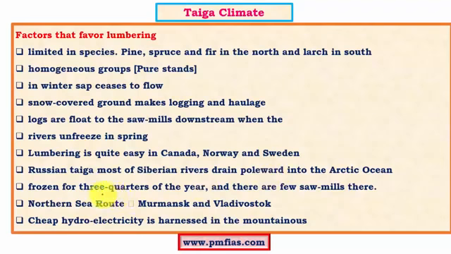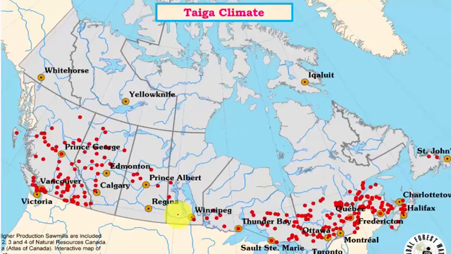And the rivers are frozen for three-quarters of the year because of extreme conditions, and the sawmills cannot survive, as most of the downstream rivers flow in the tundra region, and it is very cold and sawmills cannot be established there. So in certain regions, the electricity required for sawmills can be obtained by cheap hydroelectricity. We know that these regions are covered by snow, and the melting snow gives a lot of water, and there are significant high-ranging mountains in the region. As a result, the hydroelectricity can be easily harnessed.